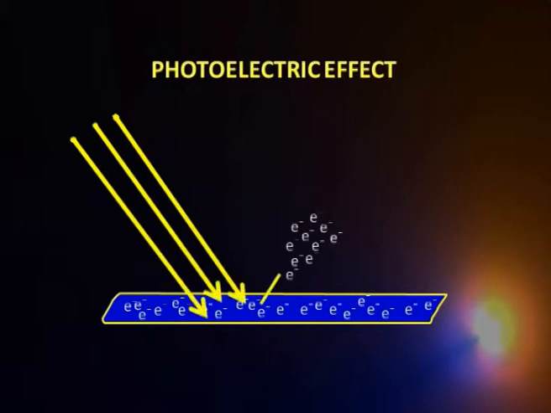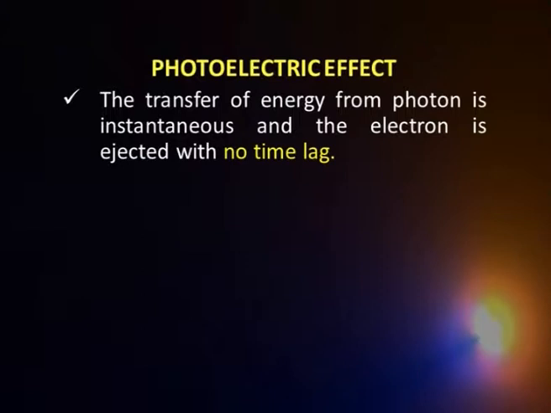Since I am talking about packets of energy, what Einstein visualized was that in the metal you have electrons, and this packet of energy comes and hits the electron. The moment the photon hits the electron, the energy is transferred, and immediately, if the energy is sufficient, the electron will be knocked off. So, there is no time lag, and that is exactly what was experimentally observed, but classical theory tells us there has to be a time lag. So, we contrast here that this quantization concept makes this agree with the experimental observation.